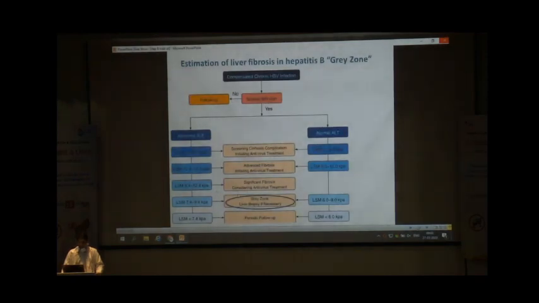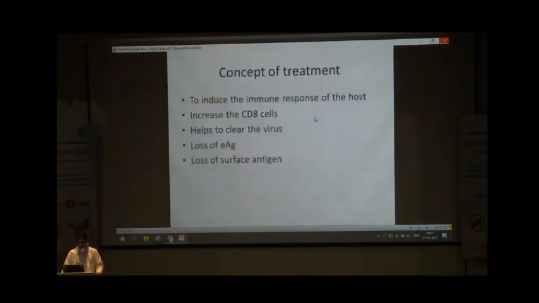The majority of the population doesn't require liver biopsy. Liver biopsy is required in cases of abnormal ALT when liver stiffness measurement, LSM, is between 7.4 and 9.4, and in cases of normal ALT when stiffness is between 6 and 9 kilopascal. We should do liver biopsy in these cases. And about 50% of the gray zone hepatitis B virus patients had advanced fibrosis.